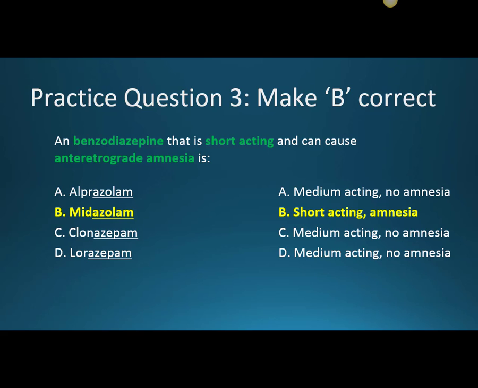Anterograde amnesia, ante means before, so you can think of it as maybe the ante in poker that you bet before the dealer deals. Anterograde amnesia just means that after you take the medication, you are unable to form new memories. So if you do things shortly after taking the medication, you might not remember that you did them. Midazolam can also be used in the hospital especially for sedation procedures, like when we're intubating someone.